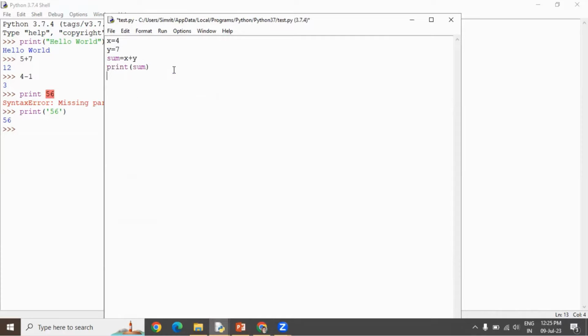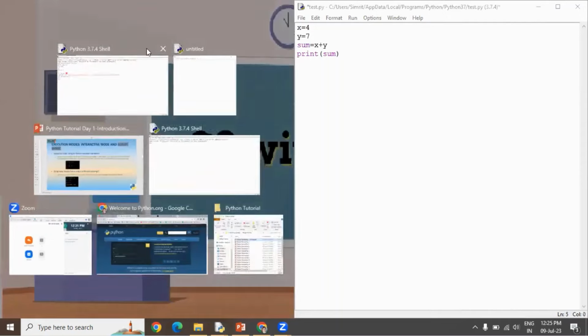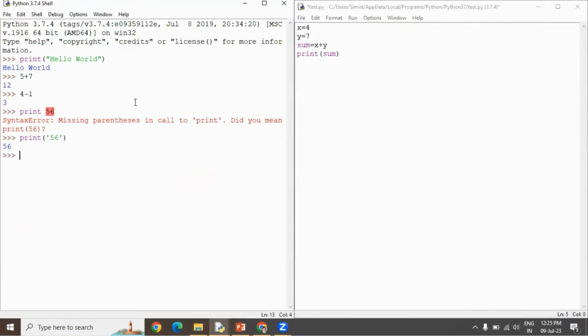After each line I'm pressing enter, however, it is not showing me the result. It will show the result in the console mode only when I save it and run it. So I click on run module, you can press F5 also, and it will ask you to save the file. Yes, I am saving it, and your result is shown here, right?